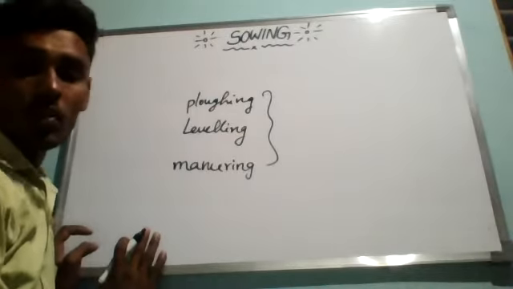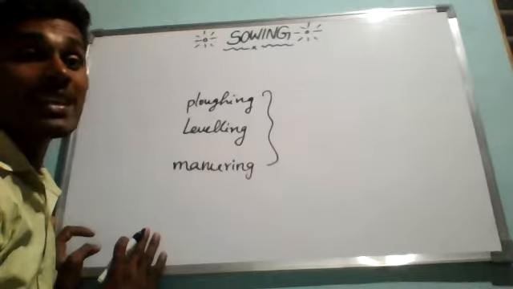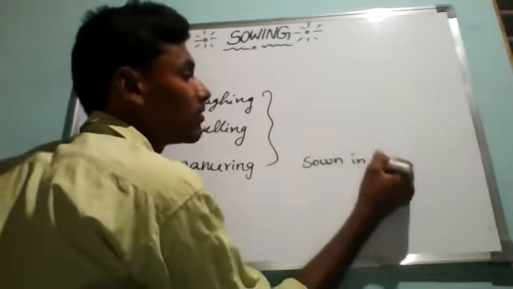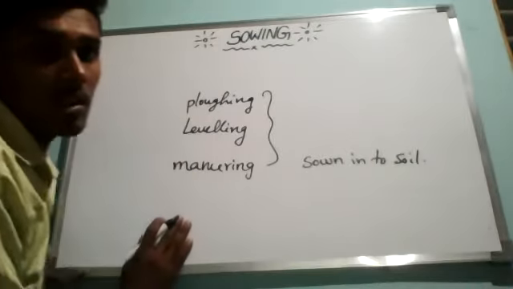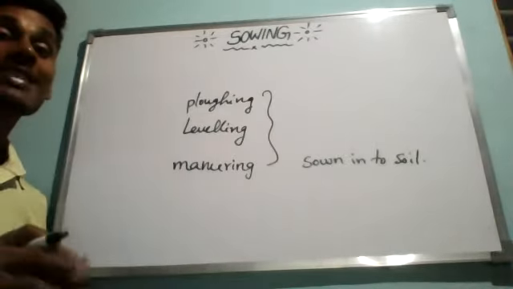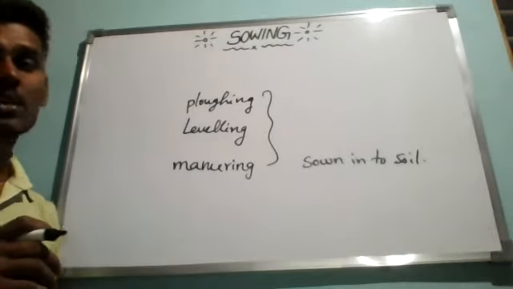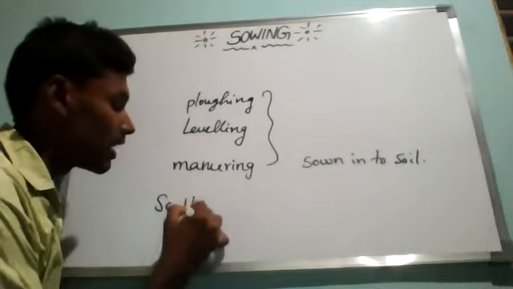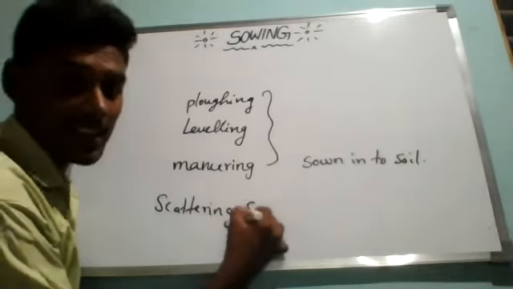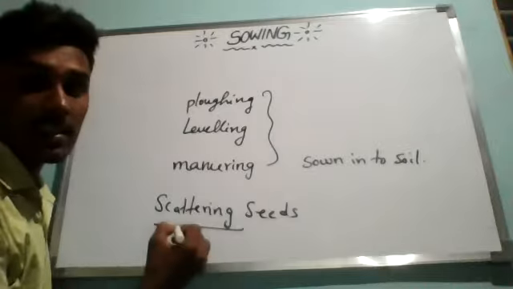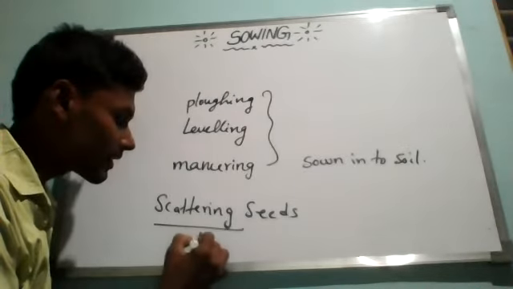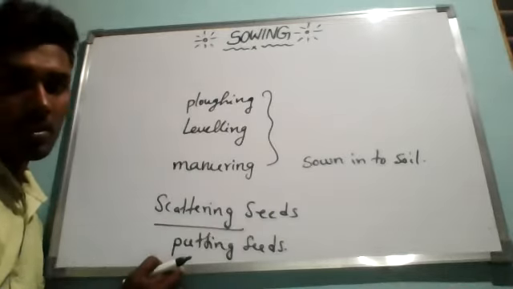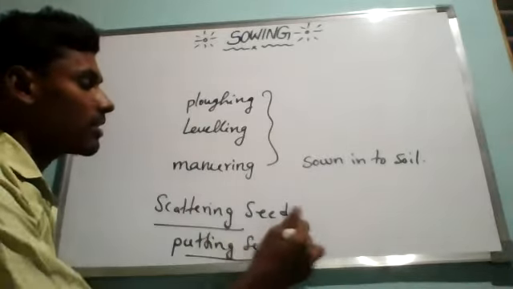Now, once you have done this, seeds of the crop can be sown into soil. The process of scattering seeds. What is the meaning of scattering? These words are very important, and they are new words to you. Scattering seeds means putting seeds. Just for your convenience, I'm explaining everything. You can use either putting seeds or scattering seeds.